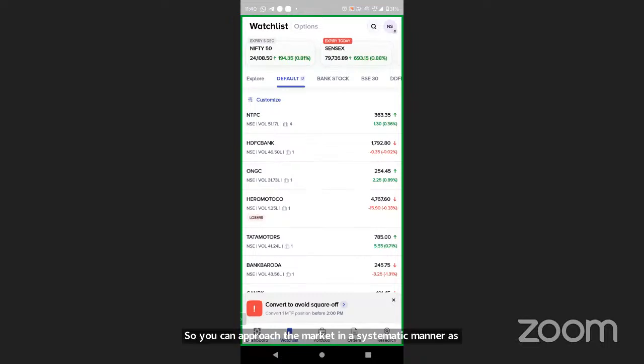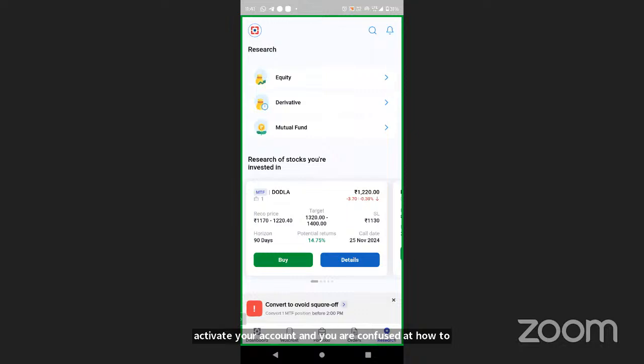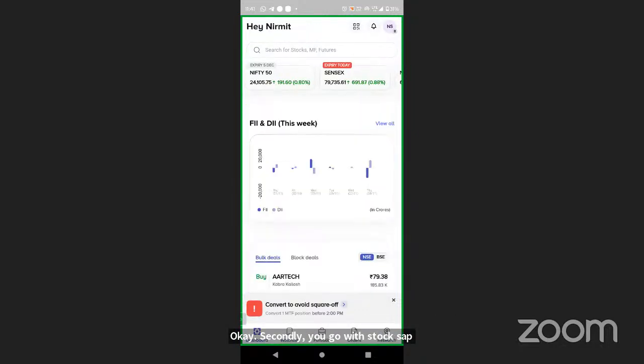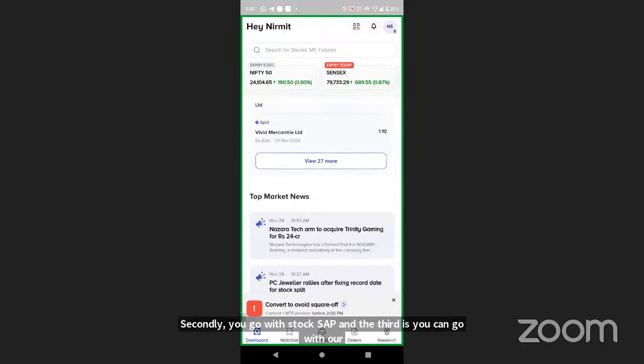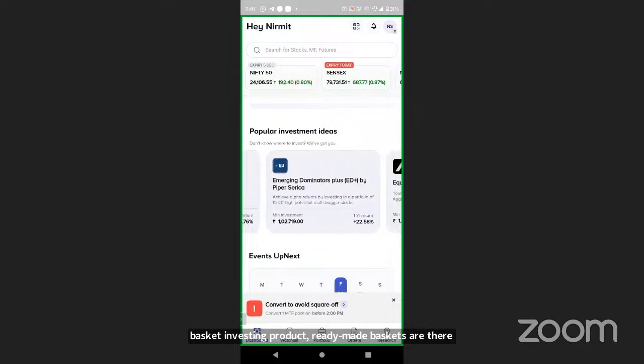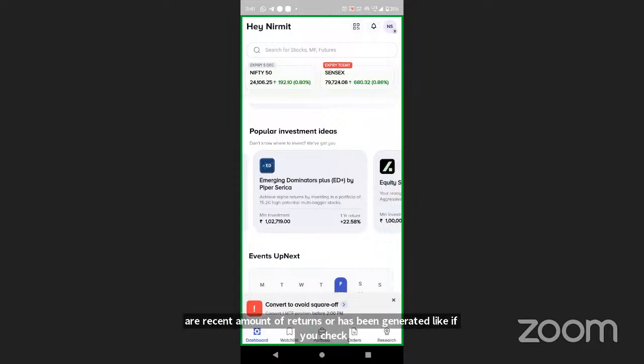So there are a few options if you want to activate your account and you are confused about where to start. The first option is to go with research. Secondly, you go with stock SIP. And the third is you can go with our basket investing product. Ready-made baskets are there, both free baskets as well as paid baskets. You can go as per your preferences. Decent returns have been generated. For example, if you check Emerging Dominators, 22% plus returns have been generated.